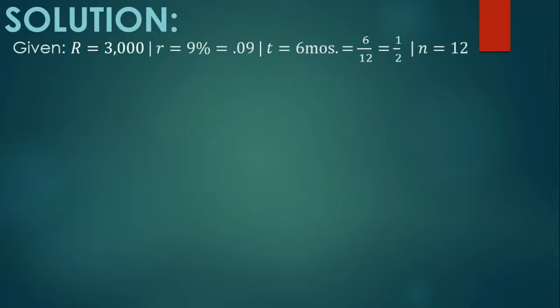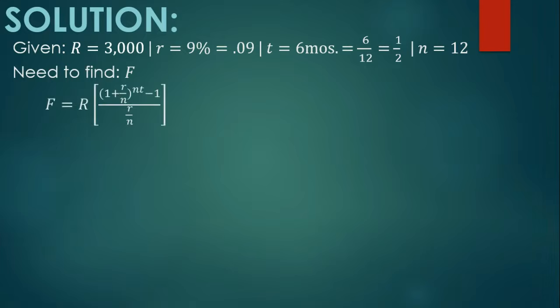For our solution, we identify the given. The regular payment is 3,000, the rate is 9%. Moving the decimal point twice to the left, to convert it to its equivalent decimal form, we have 0.09. The T is 6 months. Since it is given in months, we have to divide it by 12. So 6 divided by 12 is equivalent to 1/2, and then our N is 12 because it is compounded monthly.